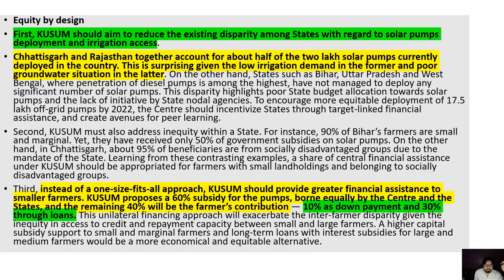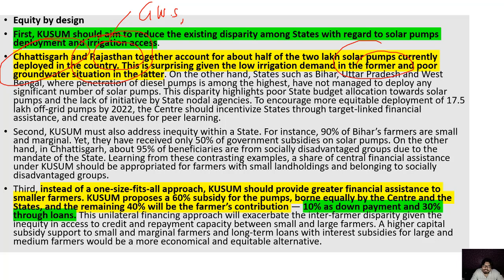So you see, two cases, one is Rajasthan and one is Chhattisgarh. In Chhattisgarh, not much requirement is there for irrigation, but the maximum number of solar pumps are distributed here, and a lot of pumps are distributed in Rajasthan, where the groundwater situation is a kind of crisis. There is no groundwater available in some areas, and there you are distributing these solar pumps. So that's problematic.